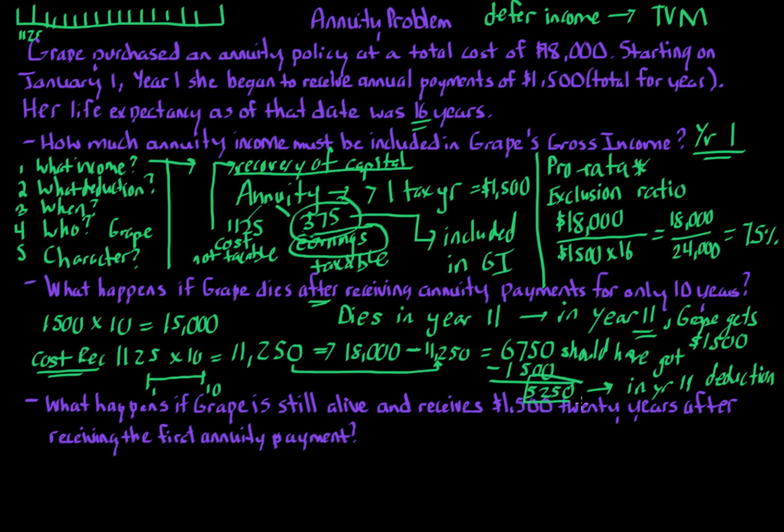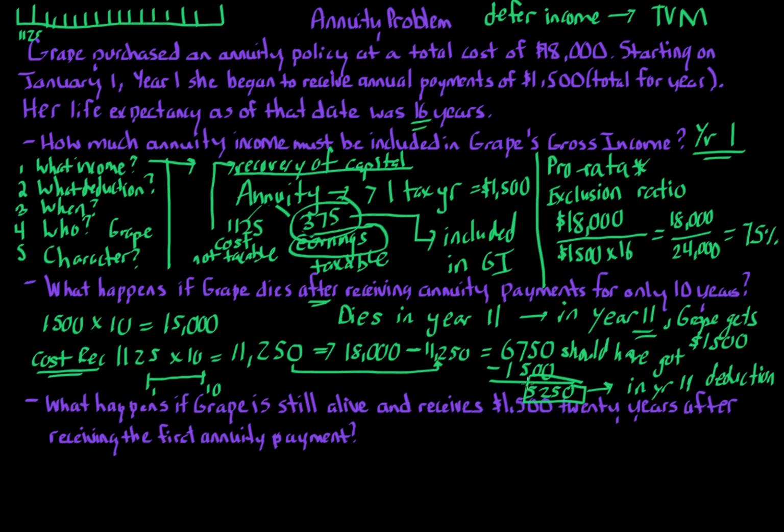Remember I told you the deduction might play a role here? Grape gets a deduction in year 11 of $5,250. So in years 1 through 10, Grape includes $375. In year 11, Grape gets a deduction of $5,250. There's no inclusion. It's a $5,250 deduction. It's an above-the-line deduction, by the way, just so you know. And that's it.